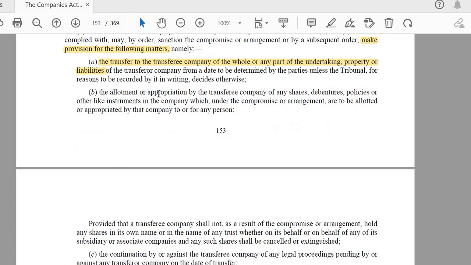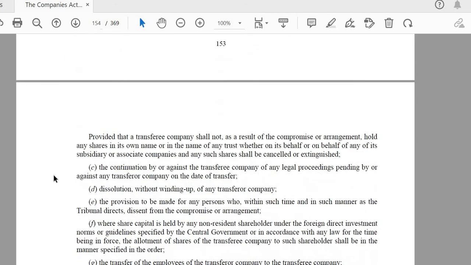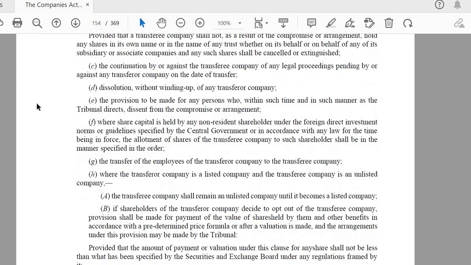Then allotment or appropriation by the transferee company of shares, debentures, policies and other instruments. Obviously, when the transferee company holds the transferor company, there will be allotment and appropriation of shares, debentures, policies and other instruments. Obviously, it is going to happen. The company in which the transferor is being merged will take care of the things of A company.